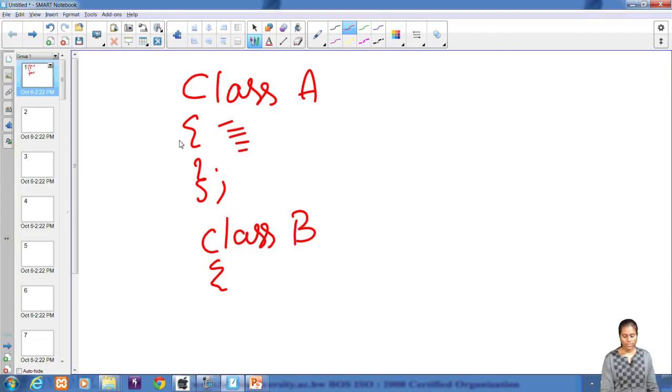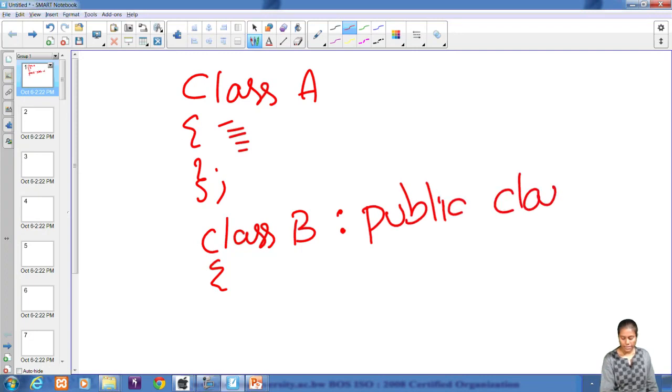What you do now is you write the class B and you inherit the properties of class A by putting a colon, and you first specify the access specifier. You specify the access specifier public, and then you write class A.